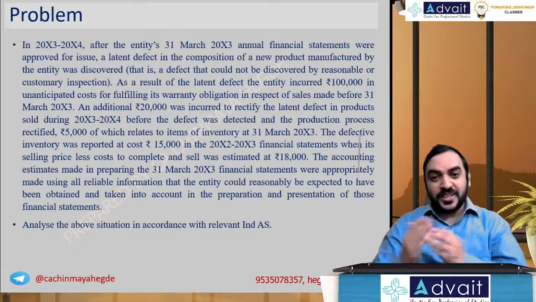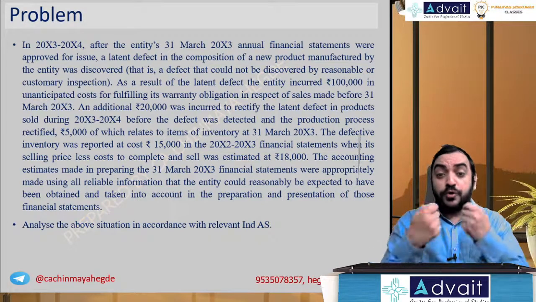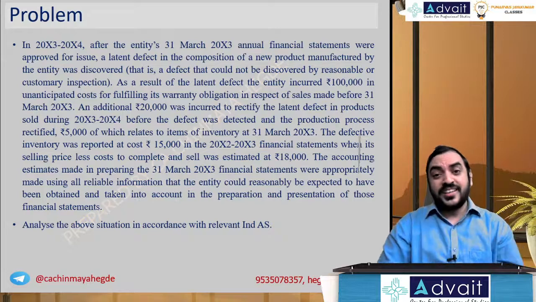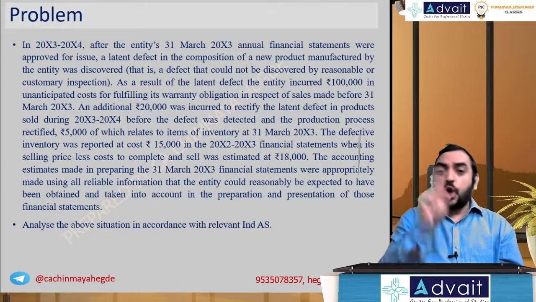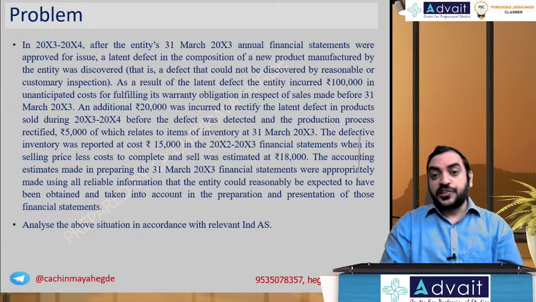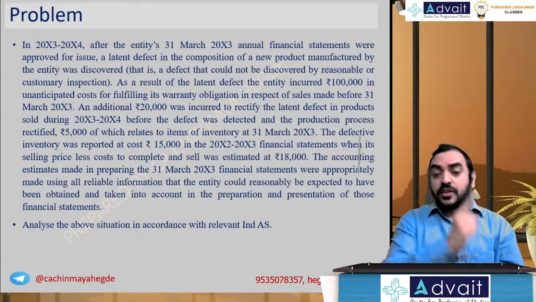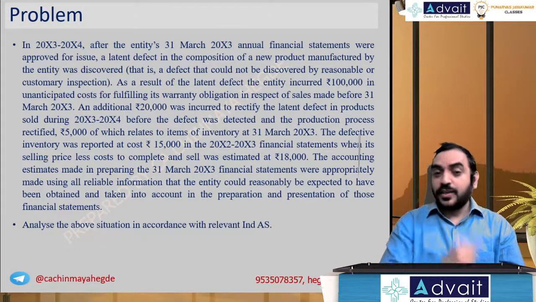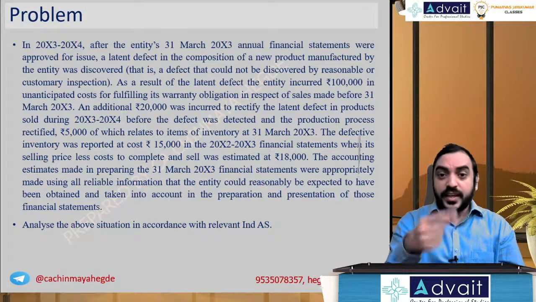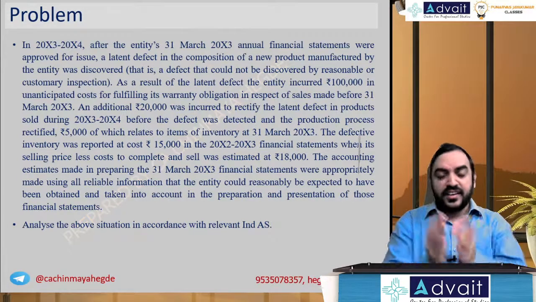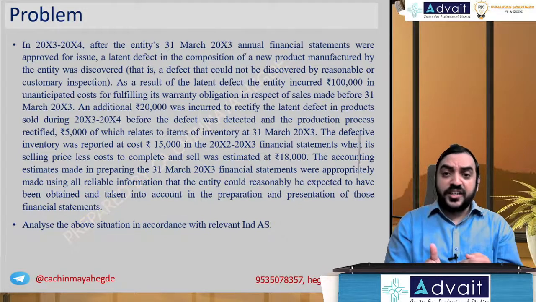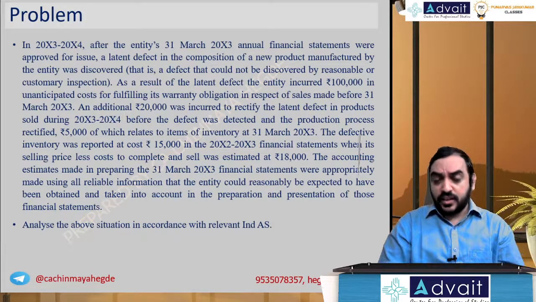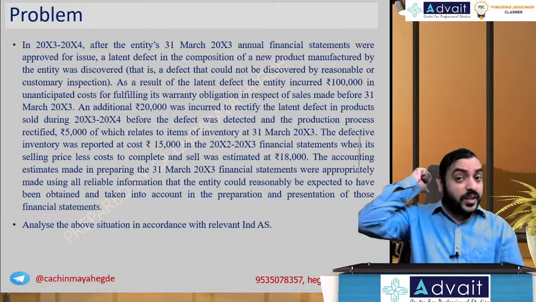Now you come to the next year, 2003-4. Now you found that in the product you sold there is a defect, which was not identified earlier, and you could not have identified it by reasonable efforts, which means it is not an error, it is not a mistake on your side. You could not have predicted this warranty obligation. This year you have identified it, and now you have to make an obligation in respect of the previous year.